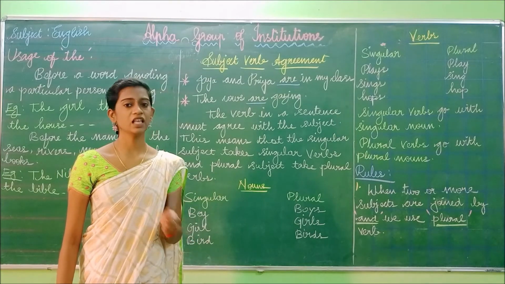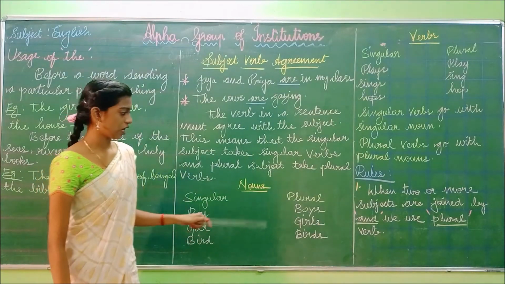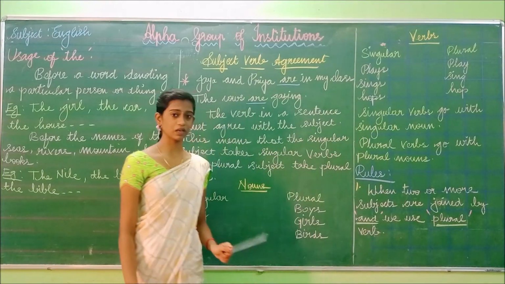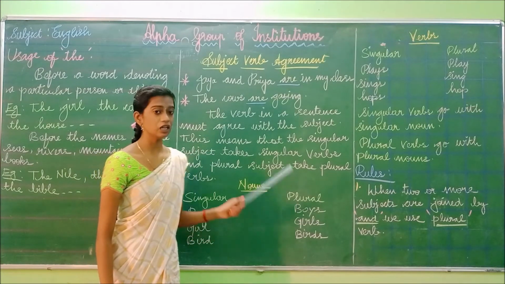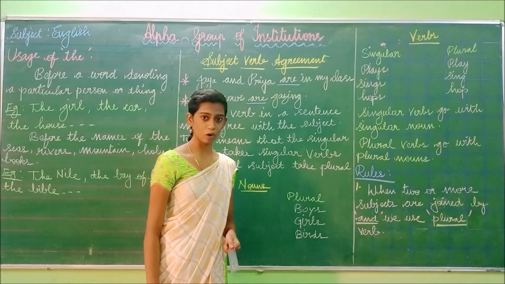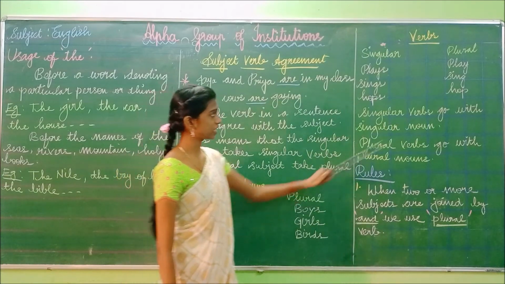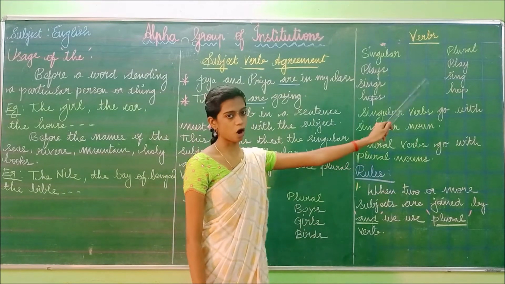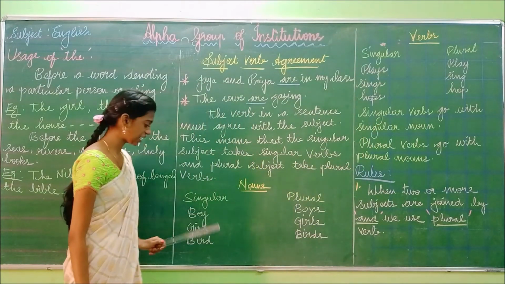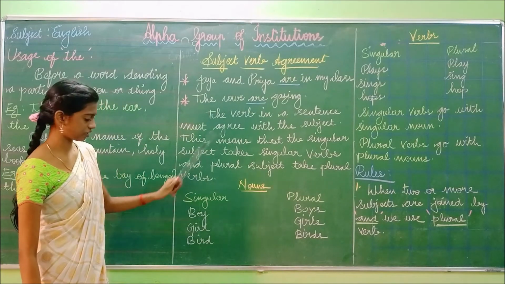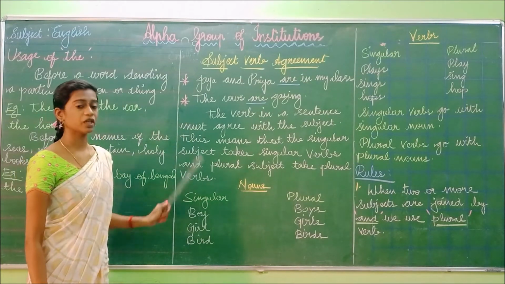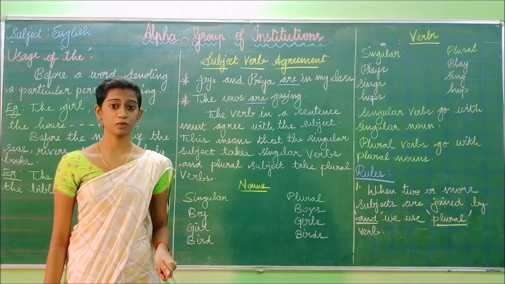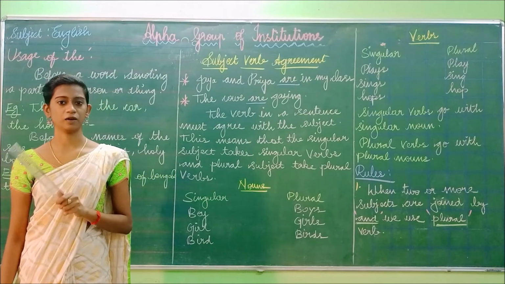If the subject is plural, the verb should also be in plural form. And boys play. The nouns are in plural. This noun is nothing but the subject. So the subject is plural. How should the verb be? The verb should also be plural. Boys play, girls sing, birds hop. Have you understood this? You should not say boy play, girl sing, bird hop. If the subject is singular, you have to use the verb in singular. If the subject is plural, you should use the verb in plural form.